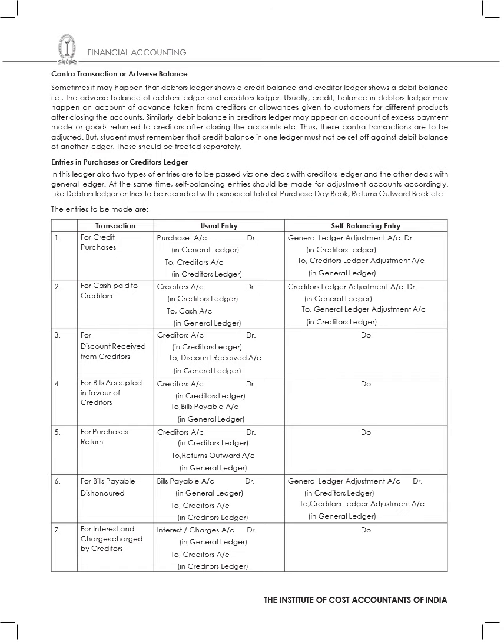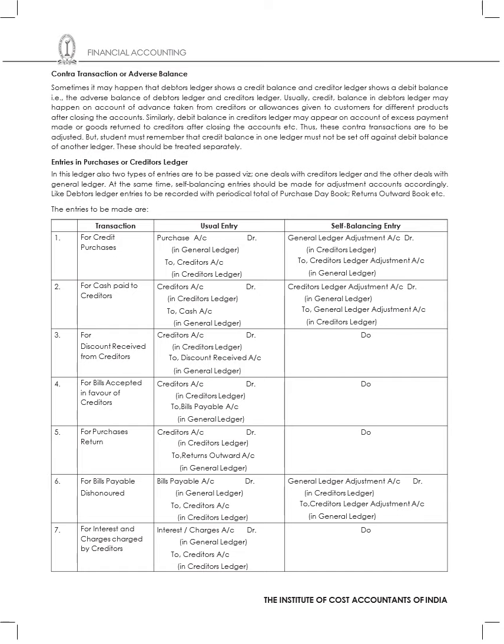Then the second entry is for cash paid to creditors. If I am paying some cash to creditors, creditors account debit to cash account. Then in the case of self-balancing, the entry will be creditors ledger adjustment account debit to general ledger adjustment account. Then the third scenario is discount received from creditors. When there is a discount received, creditors account debit to discount received account. Then the same entry I'll pass in self-balancing entry also.